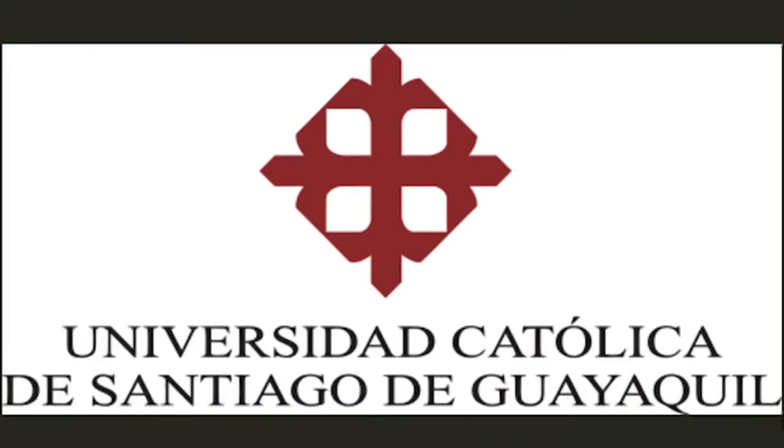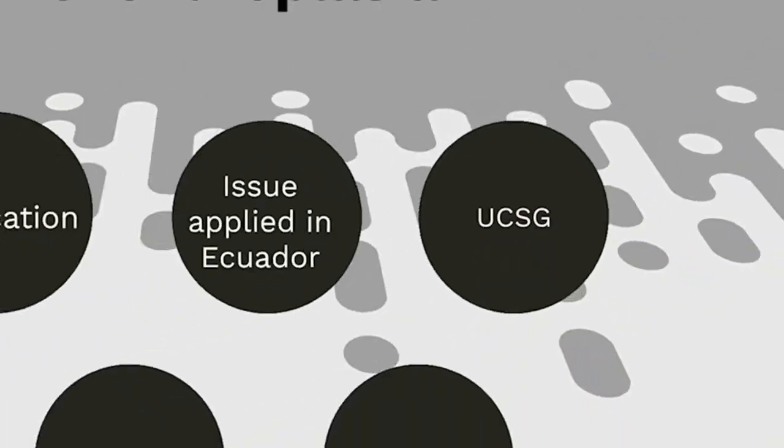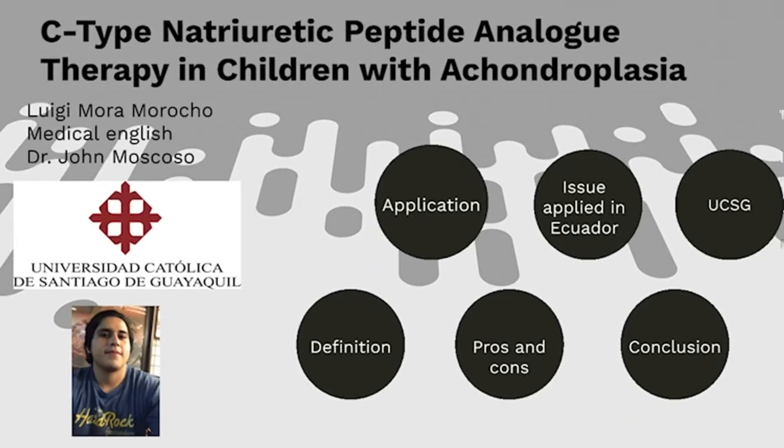My name is Luis Mora and I'm going to present a research topic. I'm going to talk about C-type natriuretic peptide analog therapy in children with achondroplasia.